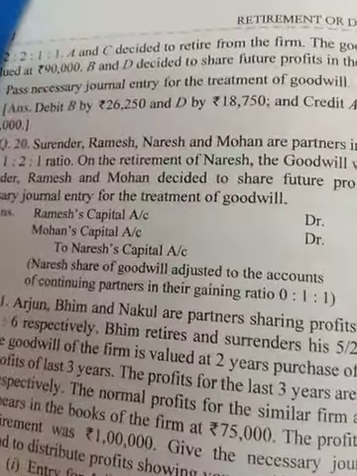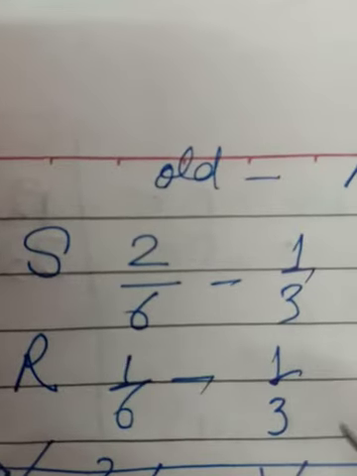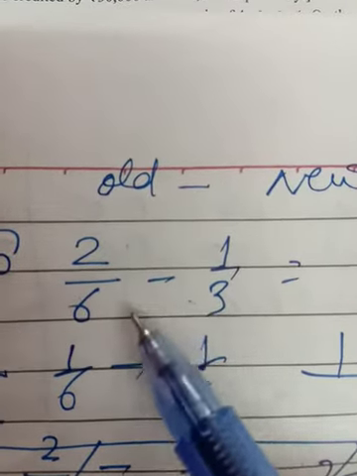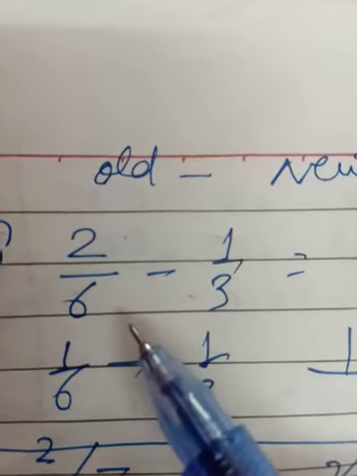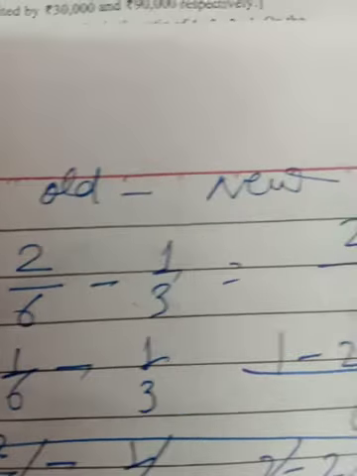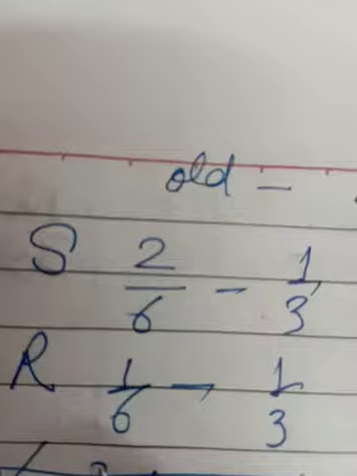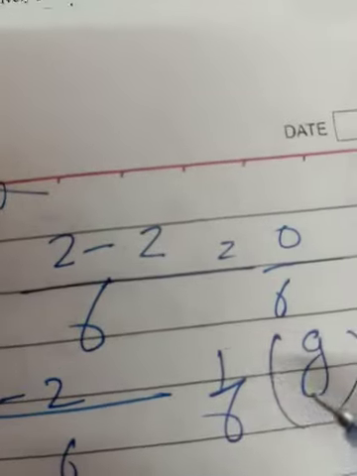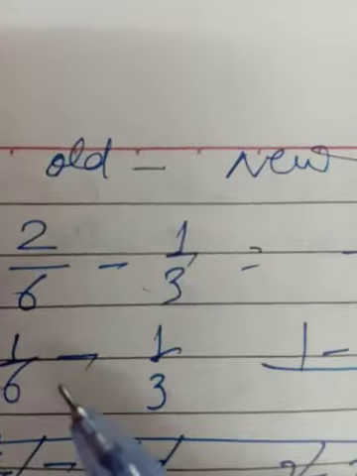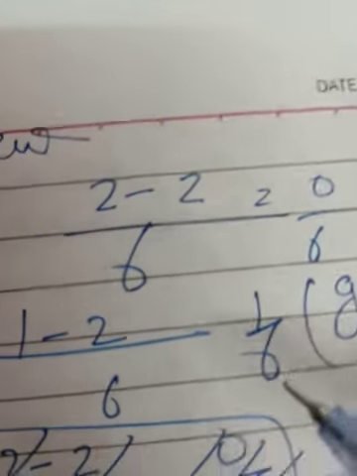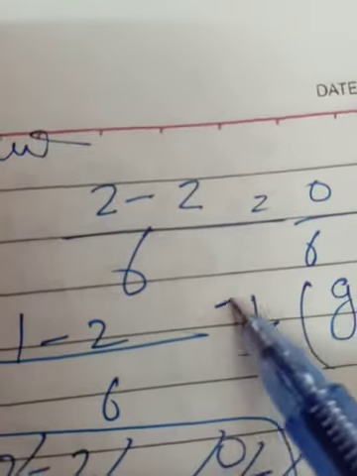So in this case, we have to calculate the gaining ratio of S and R. For S, 2/6, that is the old ratio, minus 1/3. So in this case, he is not gaining anything, 0/6. And for R, 1/6 minus 1/3. So this is the old ratio and this is the new ratio. So then that means he is gaining. The answer is in negative, he is gaining.